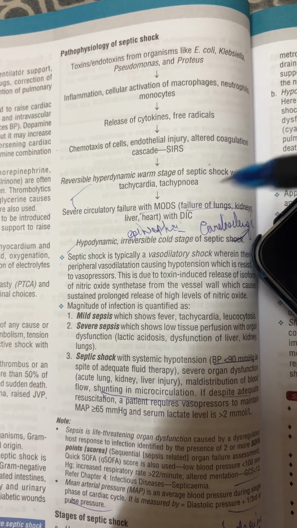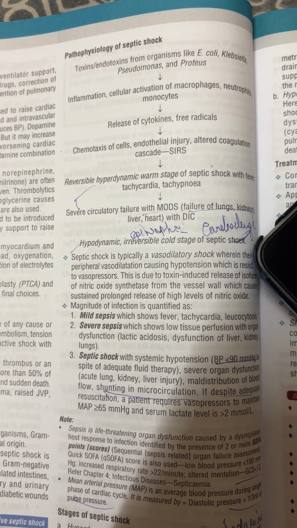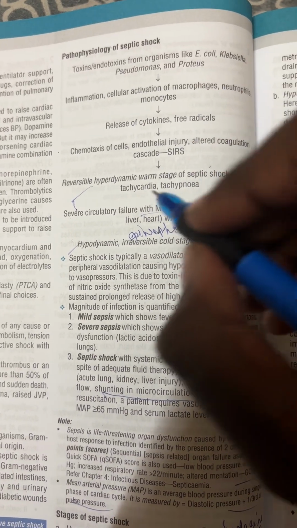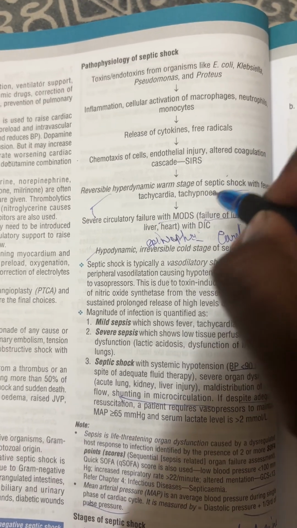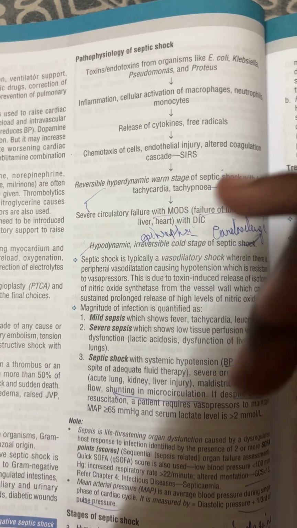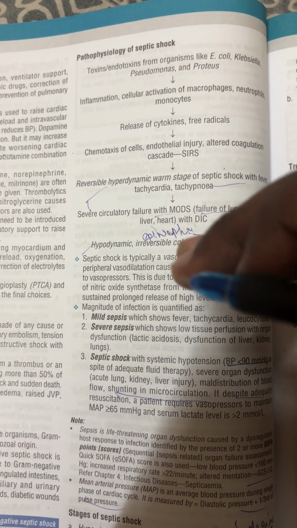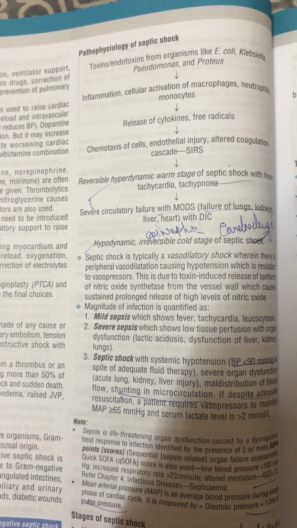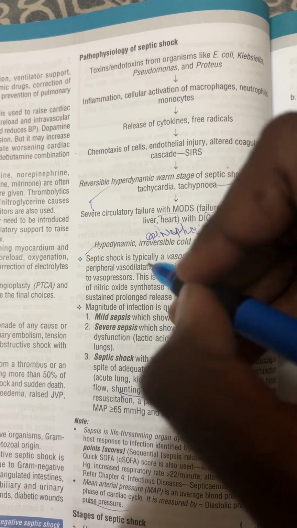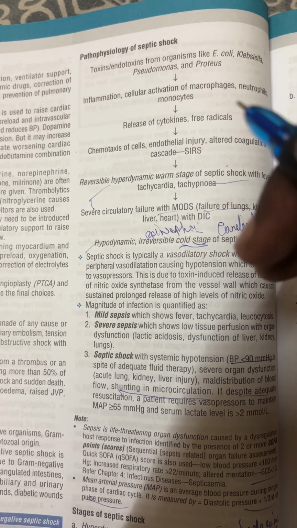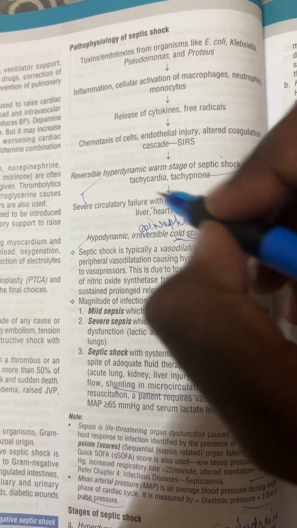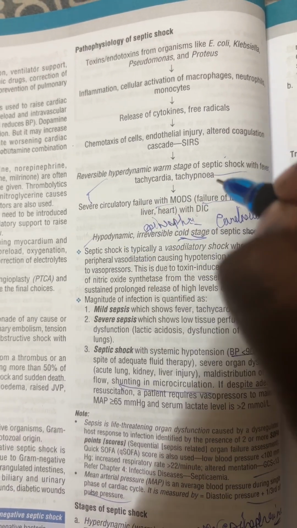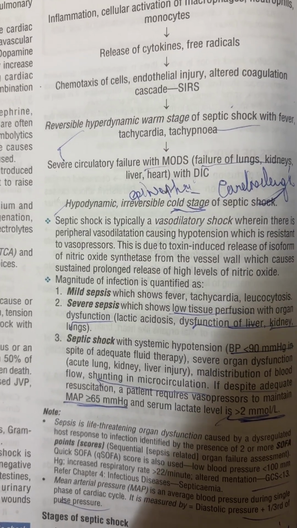Reversible hyperdynamic warm stage, and then hypodynamic. So initially, what do you think? Initially in septic shock there will be a blood vessel problem, which is vasodilatory. After that, in the end stage, the heart will be affected. So septic shock leads to cardiogenic shock, which is the cold stage. Cardiogenic is nothing but the cold stage. This septic shock will itself lead to cardiogenic shock: the vasodilation, then circulatory failure, and from that the heart gets affected. Cold stage, hypodynamic stage.